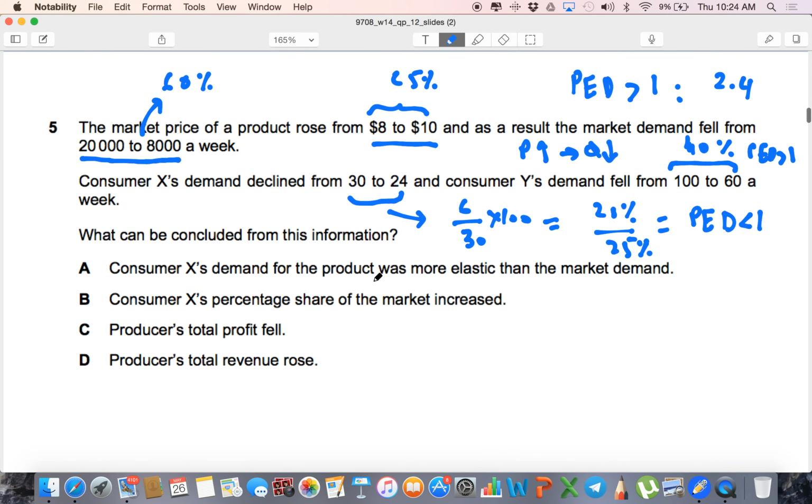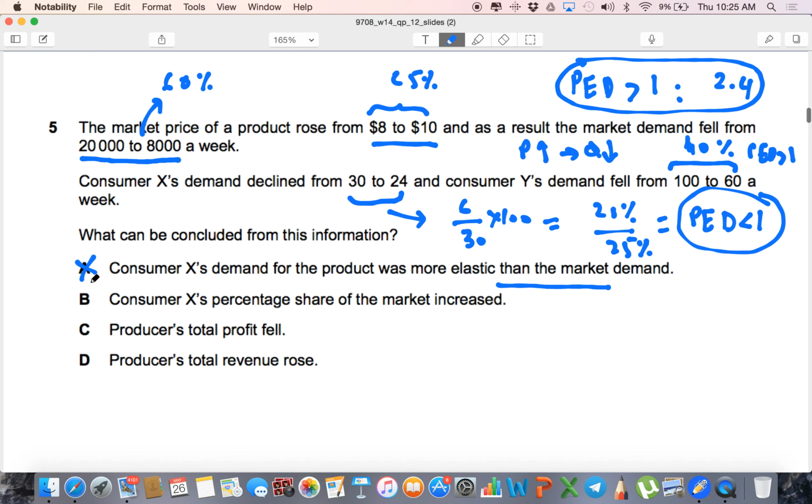Consumer excess demand for the product was more elastic than the market demand. That's not true. Consumers' excess demand PED was less than 1, while the market demand was more than 1. So, A is wrong.